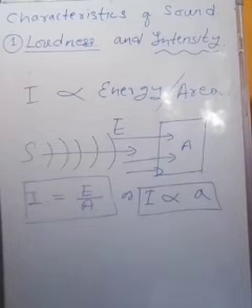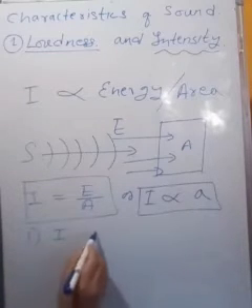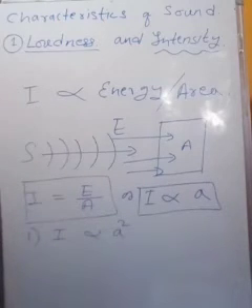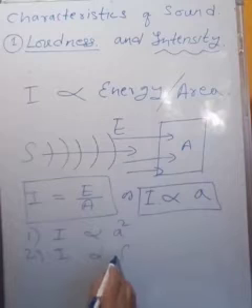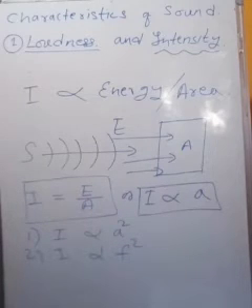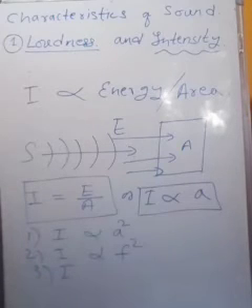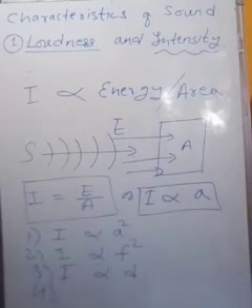Intensity of a sound wave in air is proportional to, first, the square of the amplitude of the vibration, and second, the square of the frequency of vibration. Third, it is directly proportional to the density of air, D. And fourth, intensity depends on the velocity also, proportional to V.